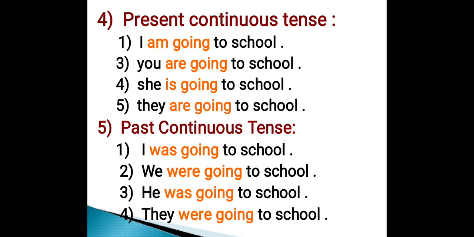Next type is present continuous tense, and the examples are: I am going to school, you are going to school, she is going to school and they are going to school. Next type is past continuous tense. Examples are: I was going to school, we were going to school, he was going to school and they were going to school.